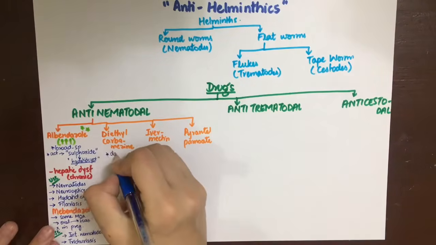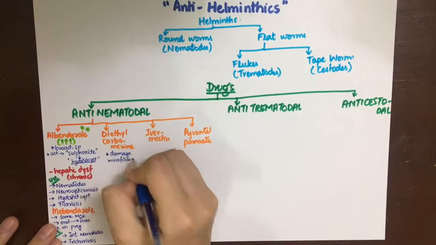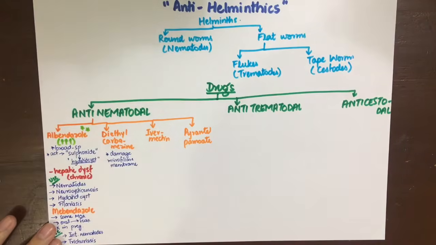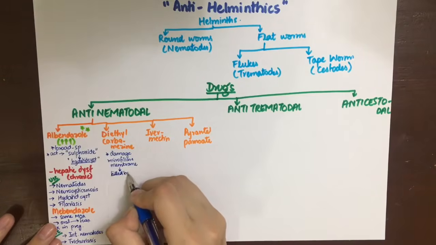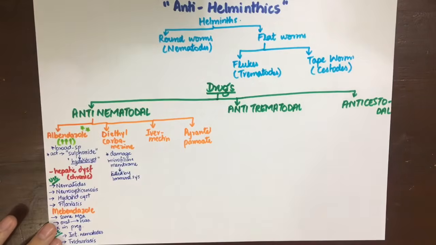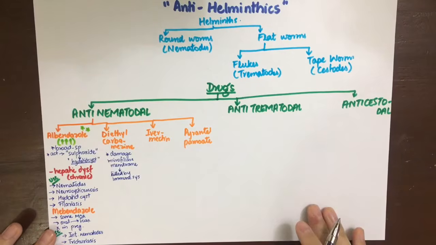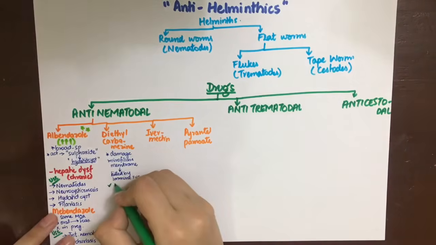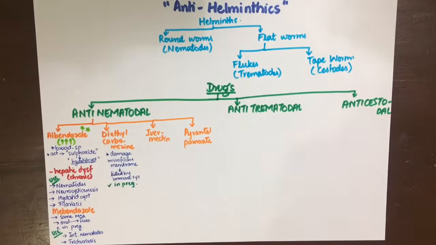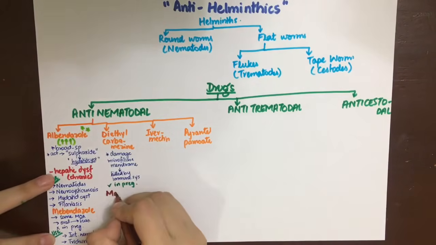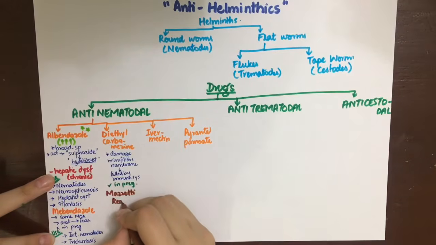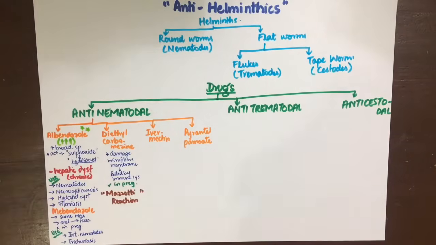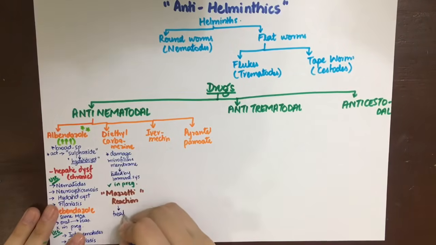The next drug is diethylcarbamazine. It acts by damaging the microfilariae membrane, which is then killed by the host defenses itself. It is safe in pregnancy, and one side effect, that is a hypersensitivity reaction known as Mazzotti reaction, can be induced while on therapy with diethylcarbamazine, because when the parasite is dying, it releases some substances that are antigenic that lead to this reaction. As it is a hypersensitivity reaction, it can be treated with antihistamines and glucocorticoids.